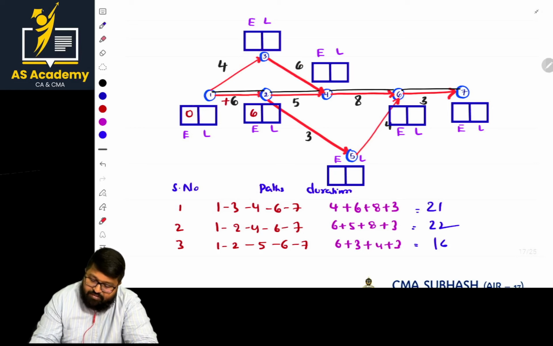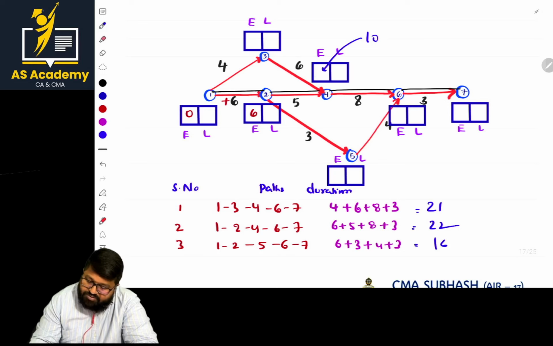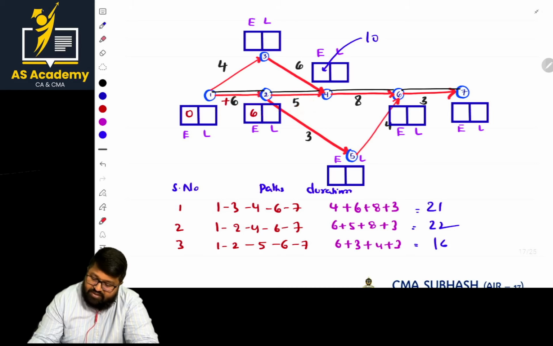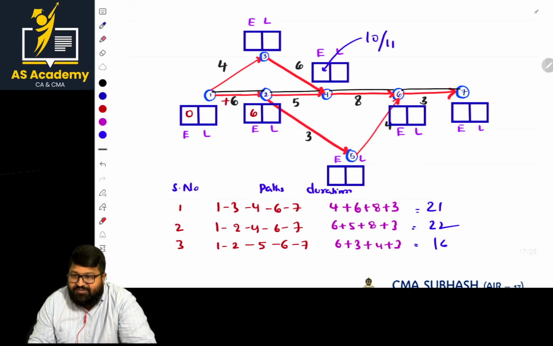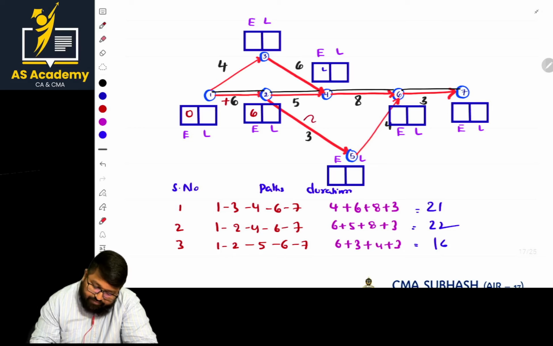The other option: here we have already calculated E, that is 6 plus 5. Whatever duration there is, we are adding it to the previous one. That is 11. Which is the highest, 10 or 11? 11 is the highest. So mention the value 11 here.